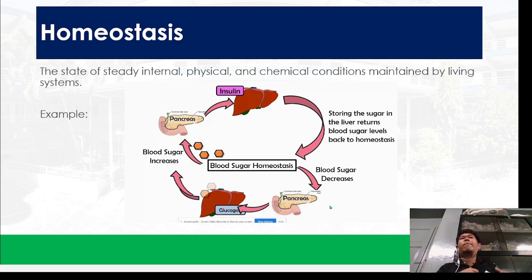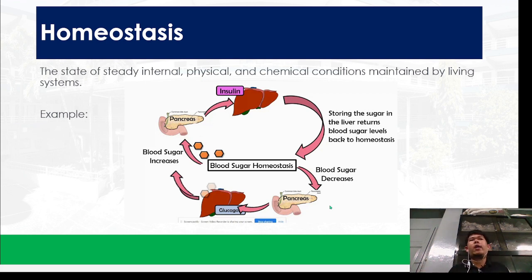But at the same time, you have to have that fine line, as I said earlier: what's the real meaning of homeostasis? The state of steady internal, physical, and chemical conditions. So, you are sweating because you need to have steady internal and chemical conditions within your body. Because if you don't sweat, most likely you will have a heat stroke, for example. So that is how we tell the difference between homeostasis and response to stimuli or stimulus.